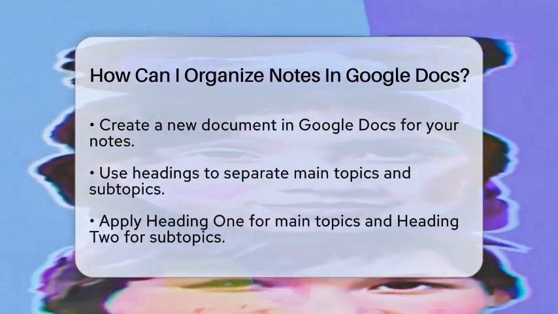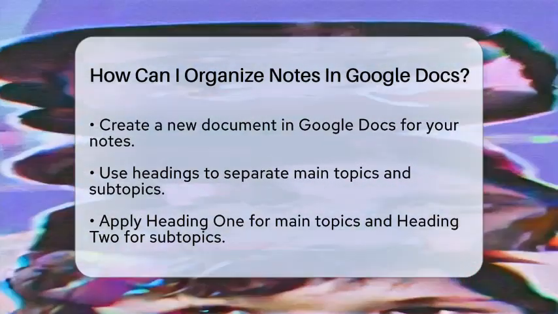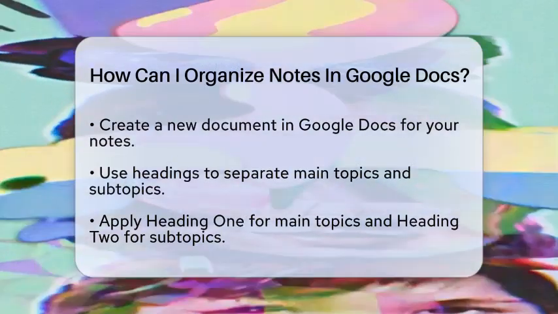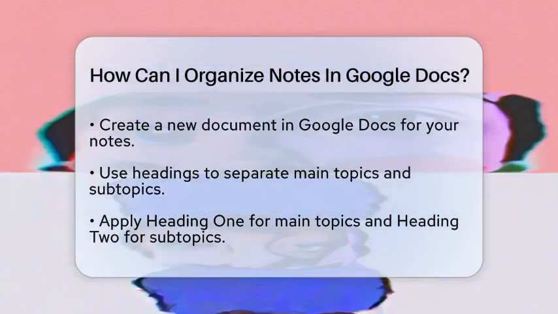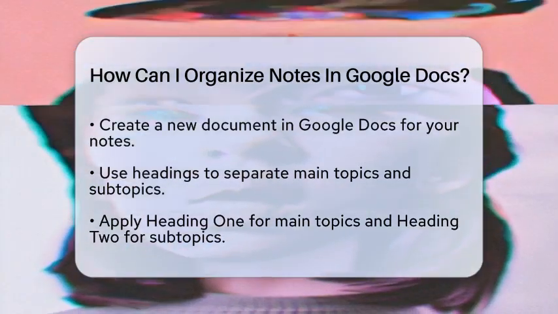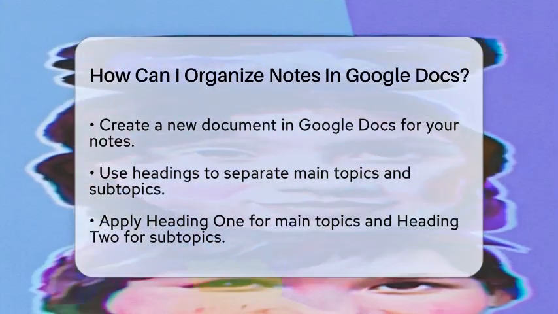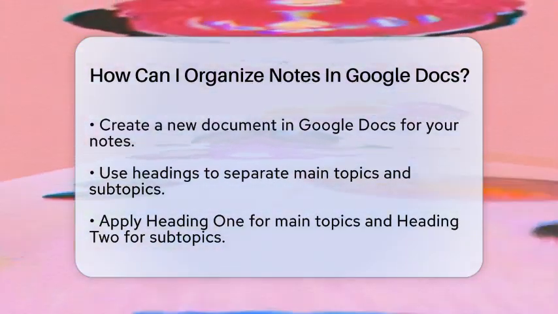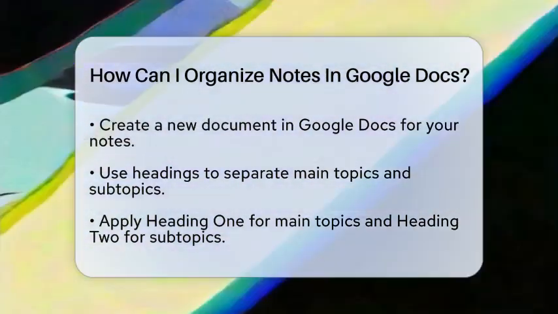First, start by creating a new document in Google Docs. Think about how you want to set up your information. Using headings is a great way to separate different topics. Google Docs offers heading styles like Heading 1 and Heading 2. You can use Heading 1 for main topics and Heading 2 for subtopics. This makes it easy to navigate through your notes later.